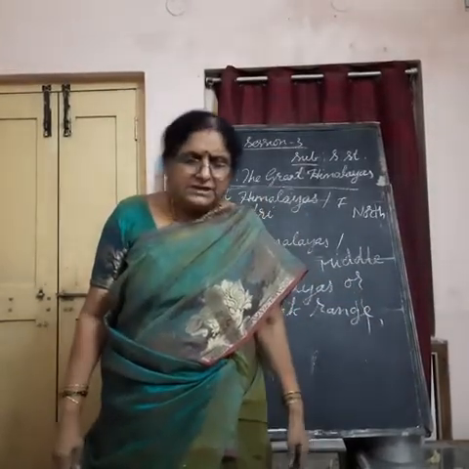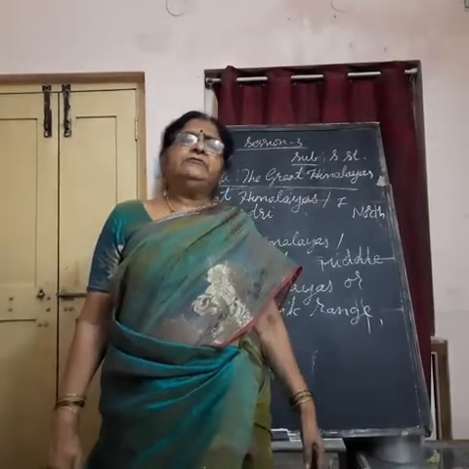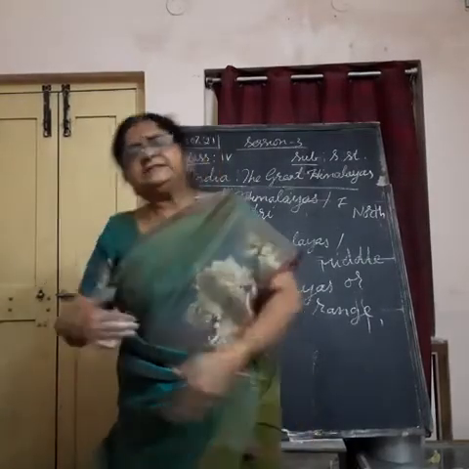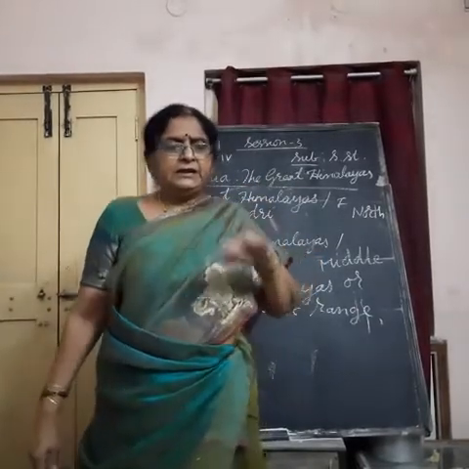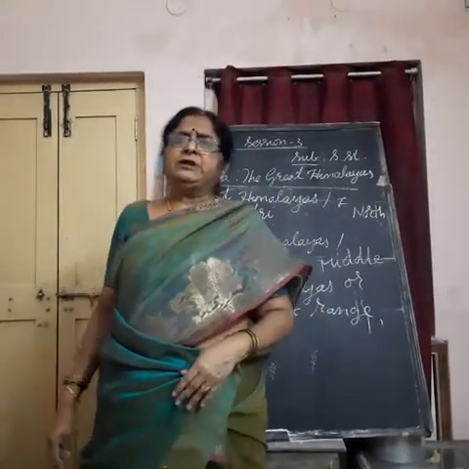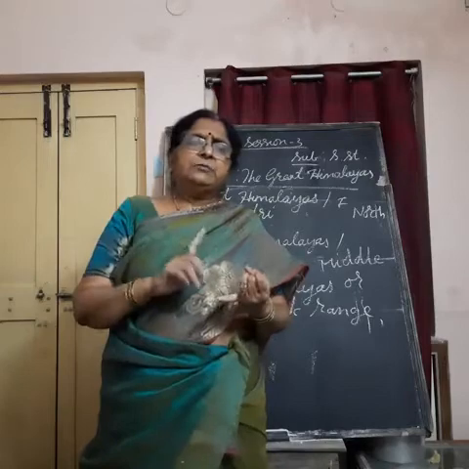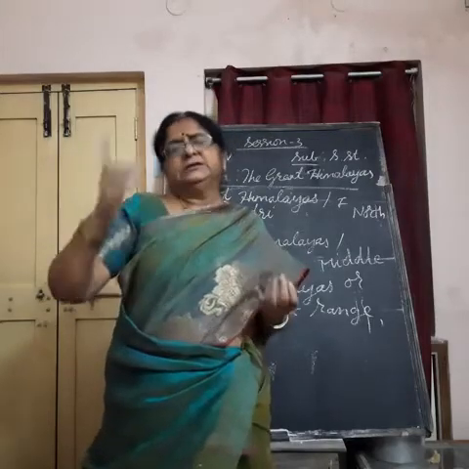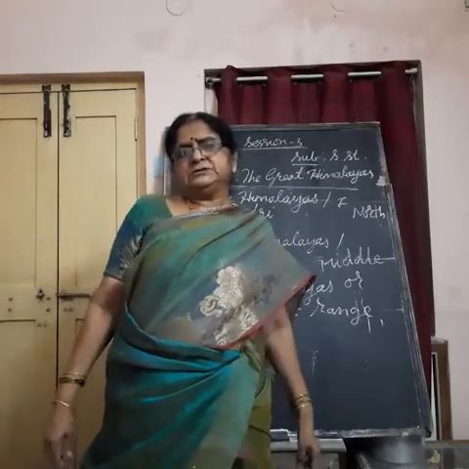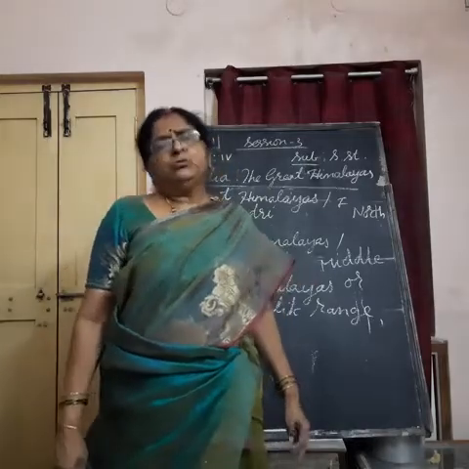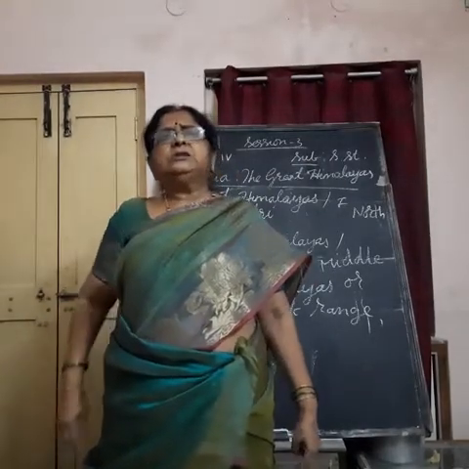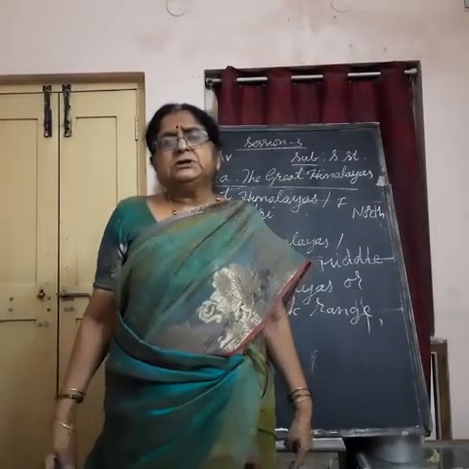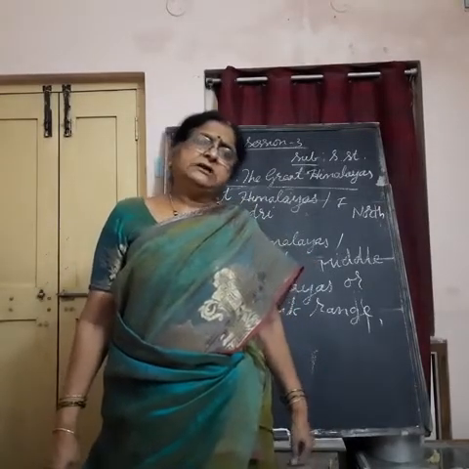Tomorrow once again I will revise, and we will go to the next part of the lesson, that is the states which are located in this Himalayan mountain region. We are going to study about each state which lies in the Himalayan mountain ranges, like Jammu and Kashmir, Uttarakhand, West Bengal, all seven sisters, meaning the northeastern states, etc.